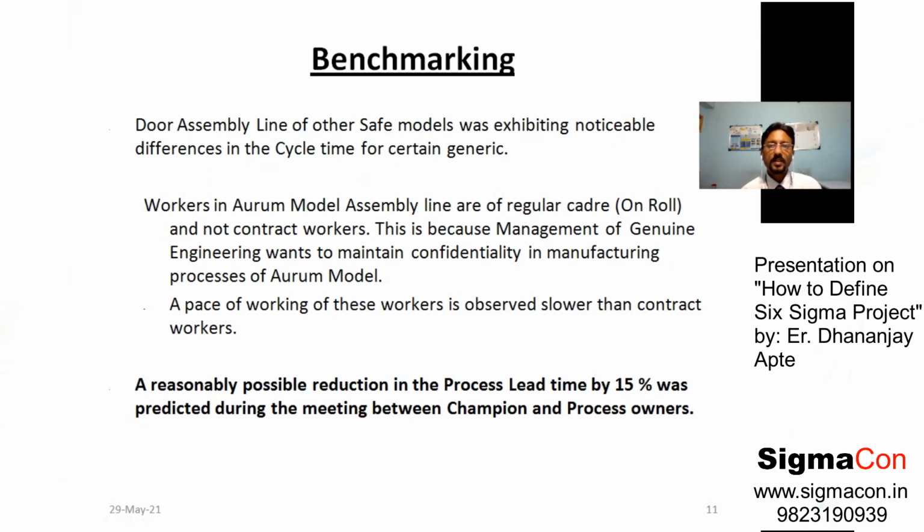Now, this benchmark led us to identify the need of a process improvement in a process line, in an assembly line. And with the expert opinion, it was decided that a reduction of around 15% is possible there. Is this 15% reduction really possible? So, a project was considered to reduce the lead time.